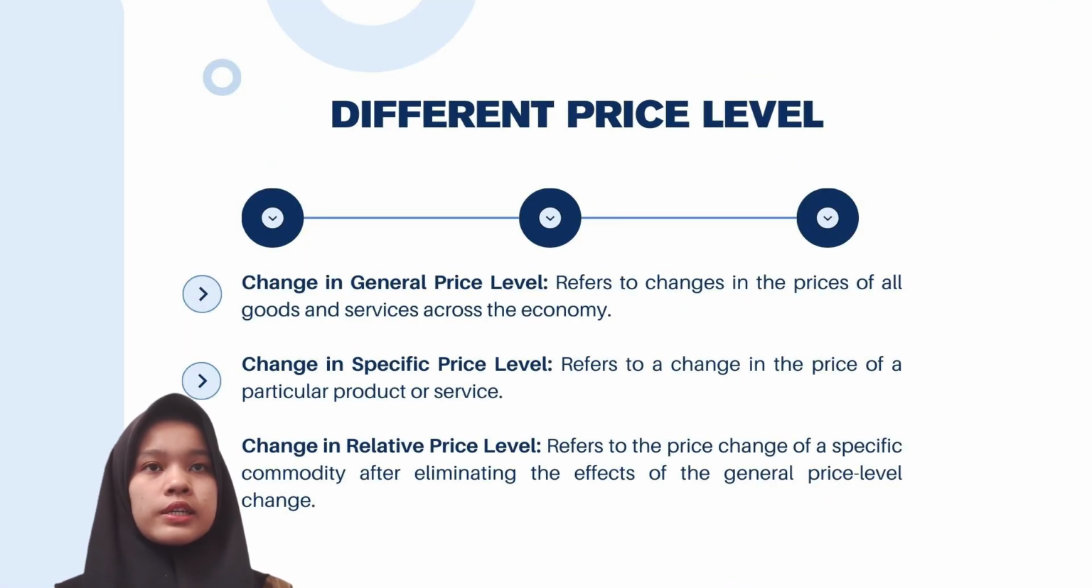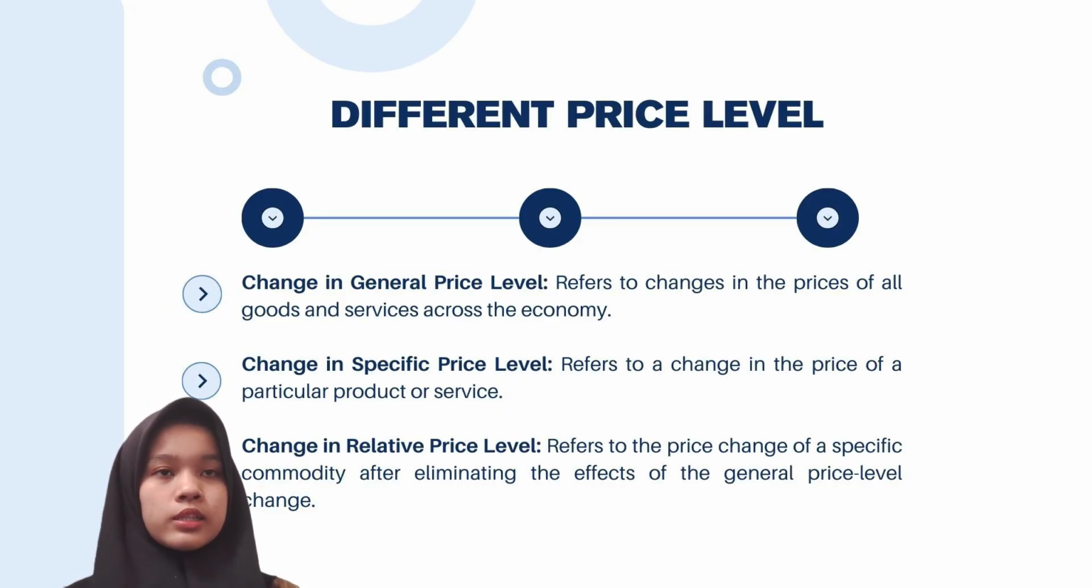Next is the change in general price level. It refers to overall increase or decrease in the price of all goods and services in an economy, often measured by inflation. The change in specific price level focuses on the price fluctuation of a particular product or service, independent of the broader market changes. Meanwhile, the change in relative price level examines the price change of a specific commodity after removing the effect of the general price level change, highlighting how its price has shifted relative to others in the market. Together, these concepts help to understand different aspects of price dynamics in the economy.